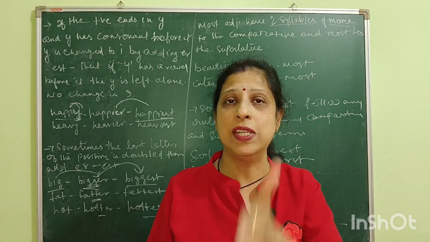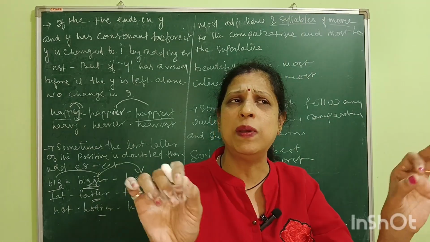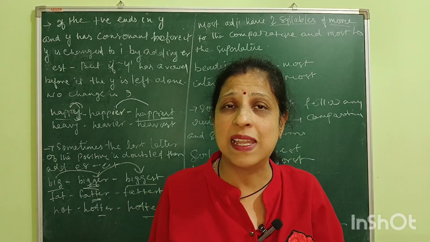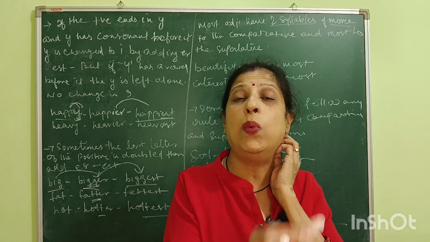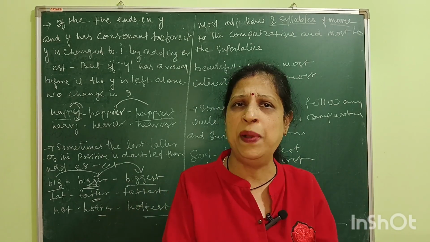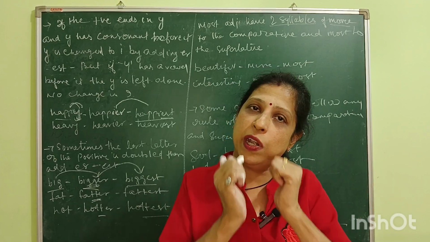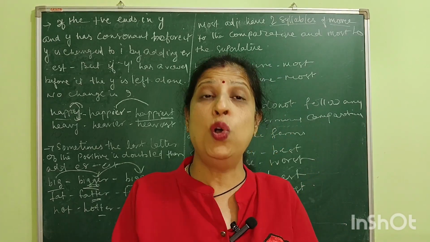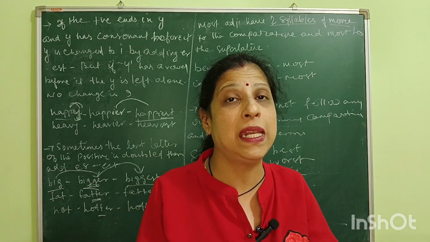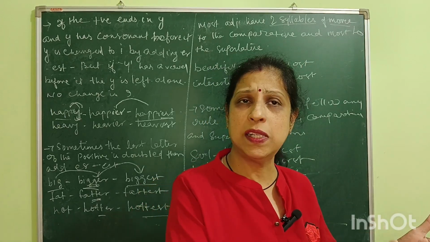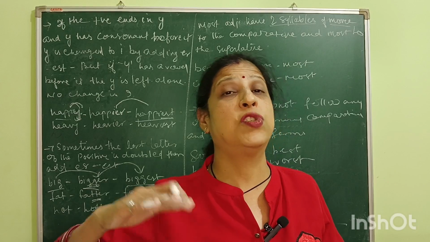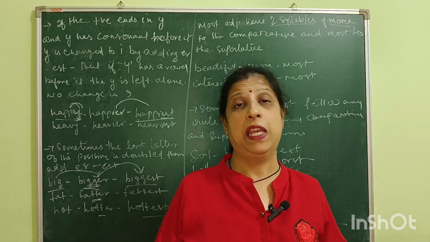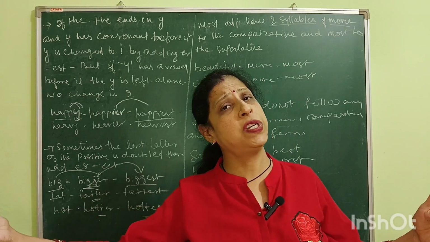In most cases, children, in dictionaries you can see that words are divided by slashes. It means that to pronounce the word properly, the word is divided into syllables. And when the word has two syllables, the comparative of the positive degree will be more and the superlative will be most. Beautiful, more beautiful, most beautiful. Interesting, more interesting, most interesting.